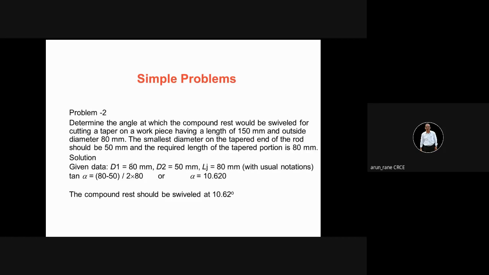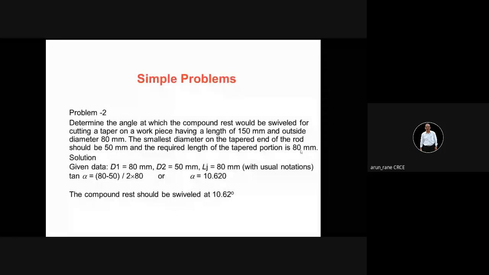So we'll quickly go through it. Determine the angle at which the compound rest could be swiveled for cutting a taper on a workpiece. The length of the taper is 150, outside diameter is 80, smaller diameter is 50. The total length of the workpiece is 150, out of which you have to cut taper only on 80 mm. That means the length of the taper is not 150. I'm sorry, the length of the taper is 80 mm.